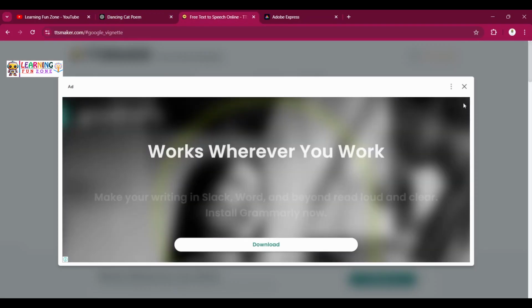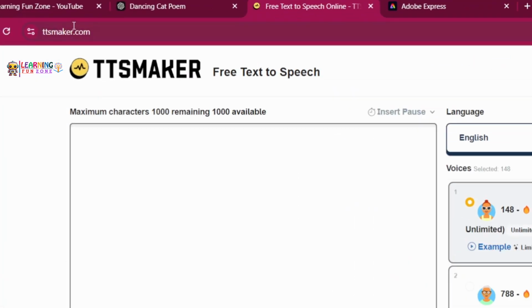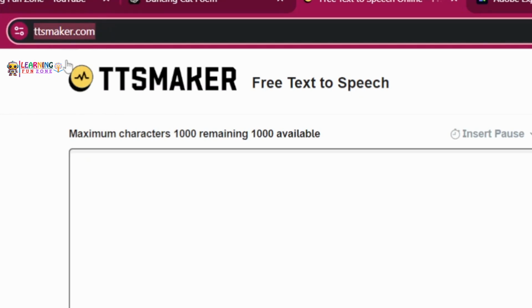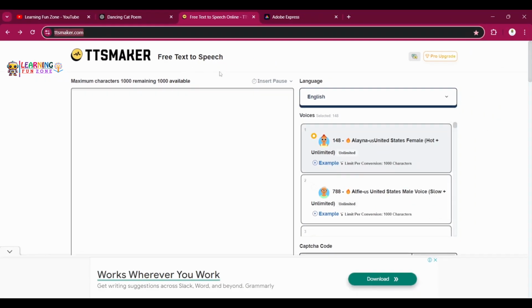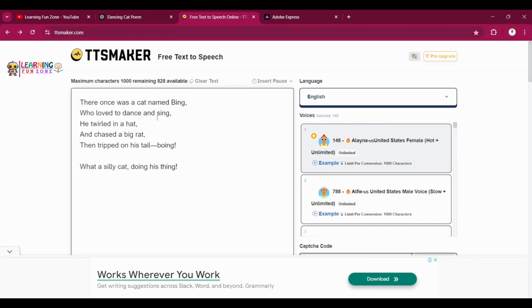Okay, so I have taken this one. You can write as many lines as you want. Then we will go to a website, that is TTSMaker. Okay, so this is the website for free text to speech. So whatever we write as a text, it will read out aloud with the help of AI.